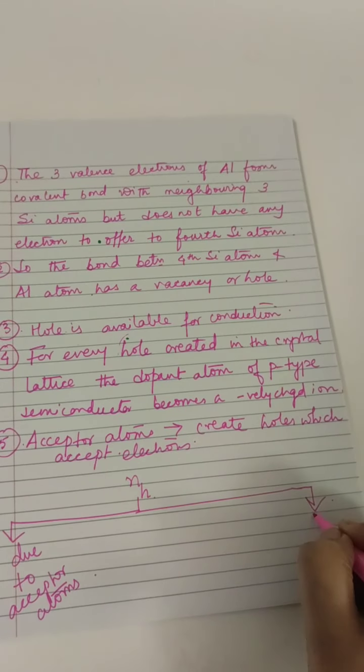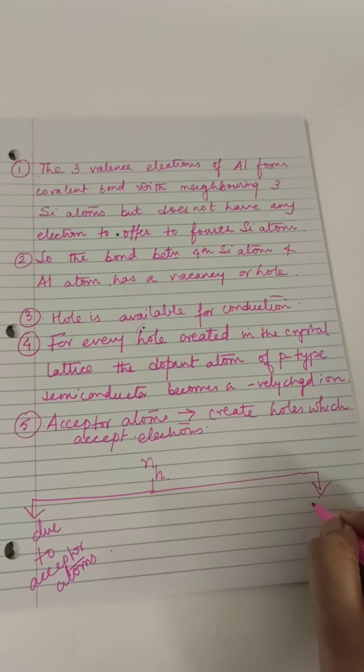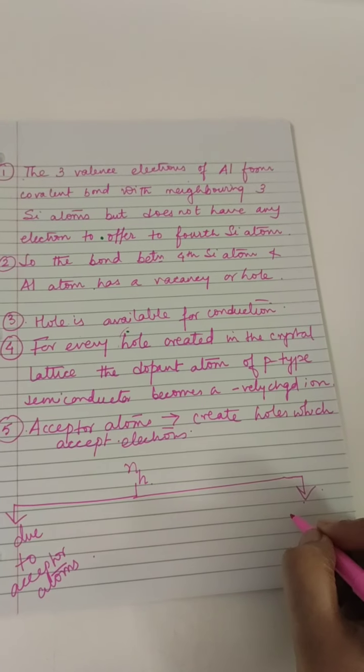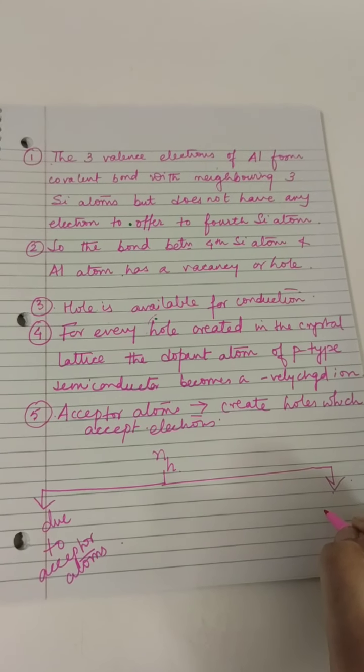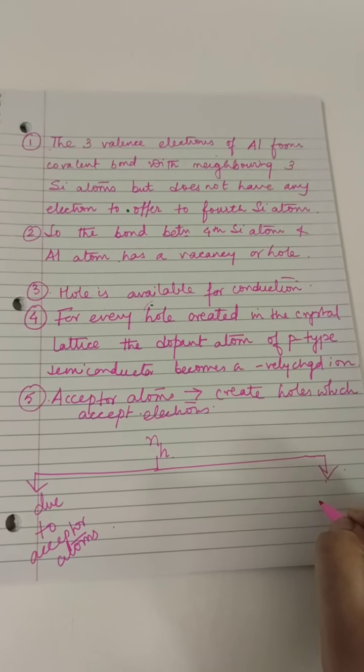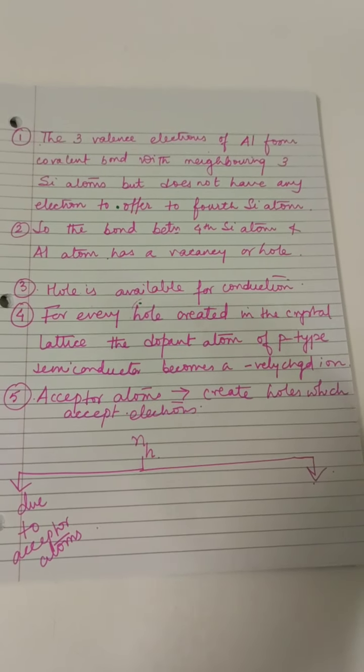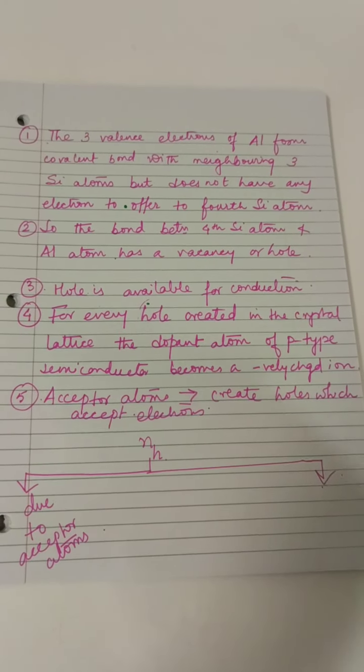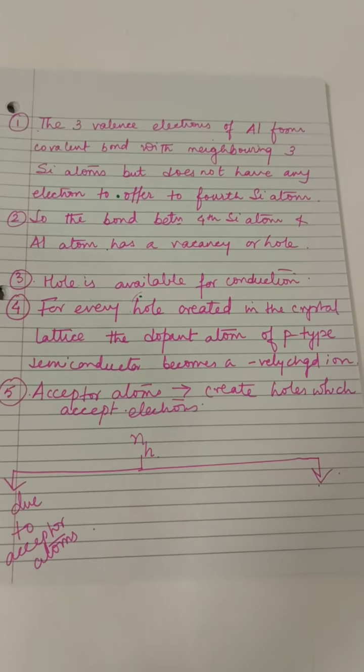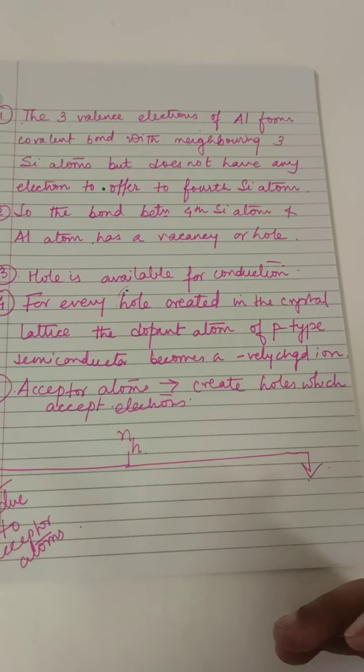And another, intrinsically. Intrinsically means by breaking of a covalent bond at room temperature, a thermally excited electron is generated, thereby creating a hole.